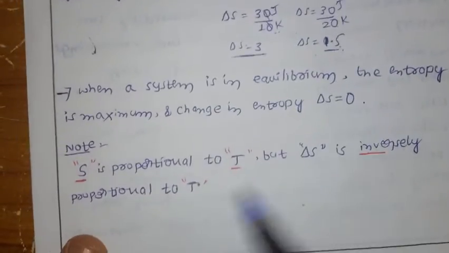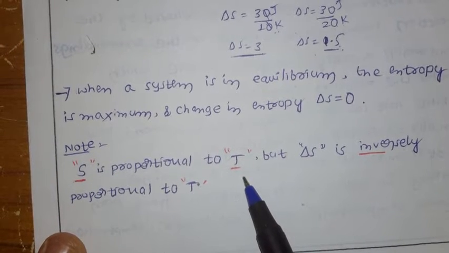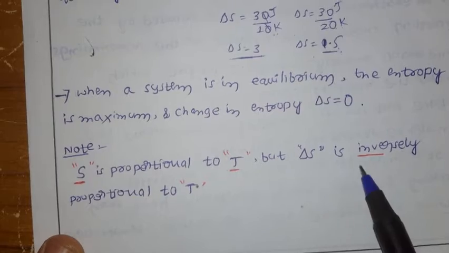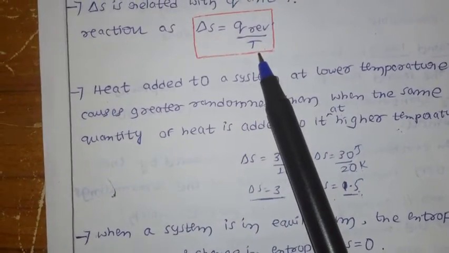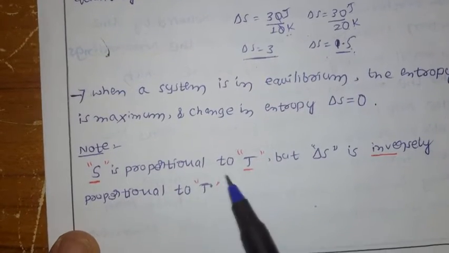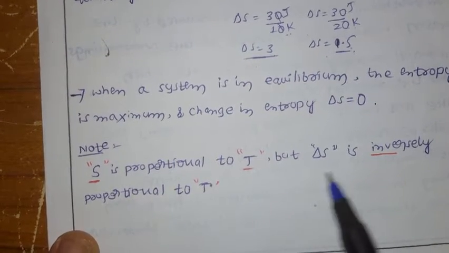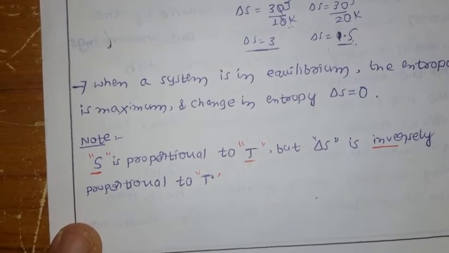And here is one important note: entropy S is proportional to temperature, but change in entropy is inversely proportional to temperature. You can see here that delta S has an inverse relation with temperature. So S is proportional to temperature, but change in entropy is inversely proportional to temperature. Next.